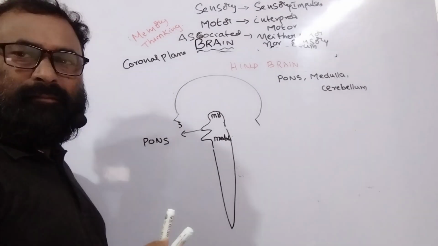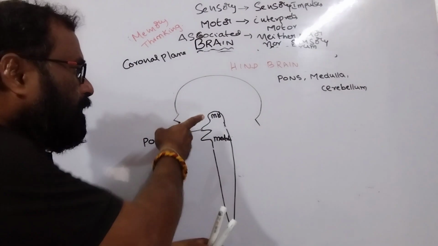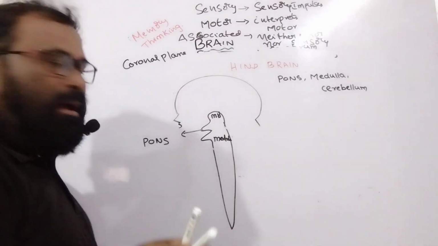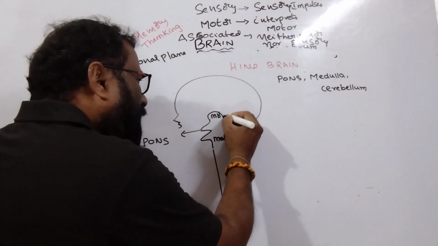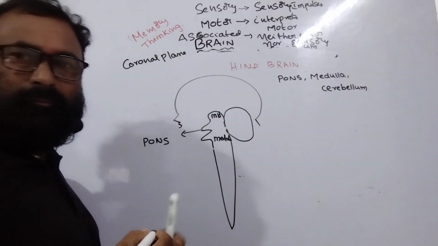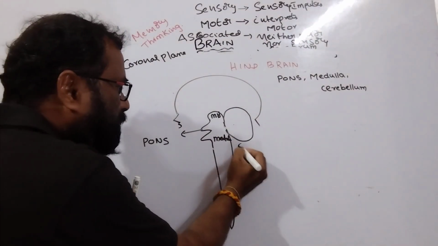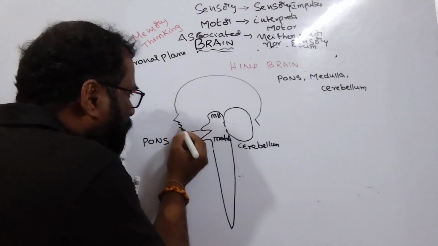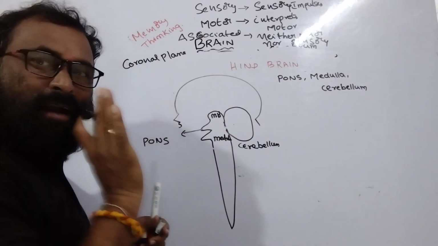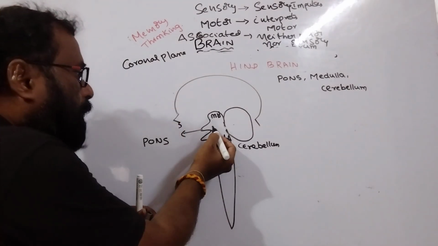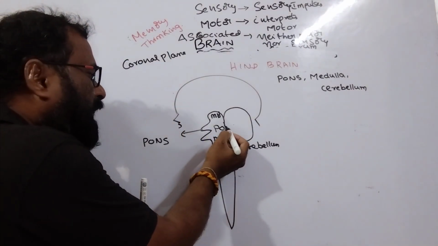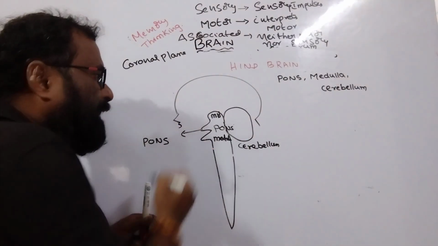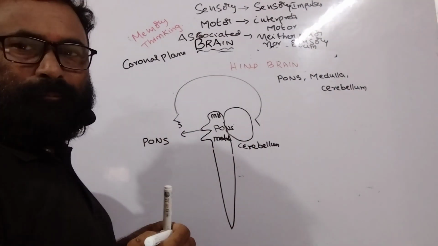The question is asking like this: where is pons varoli located? Pons varoli is located in between the midbrain and medulla oblongata, or anterior to the cerebellum. This is the cerebellum. This is the anterior portion of the cerebellum. So pons varoli is located between the midbrain and medulla oblongata, anterior to the cerebellum.